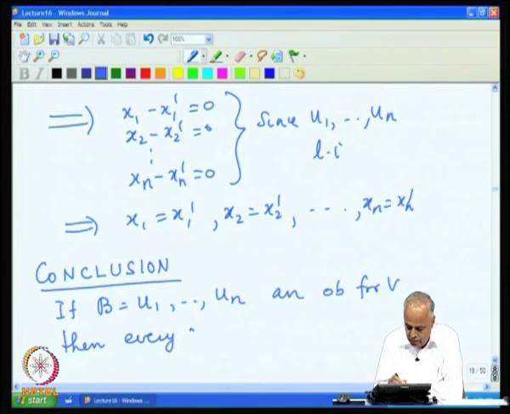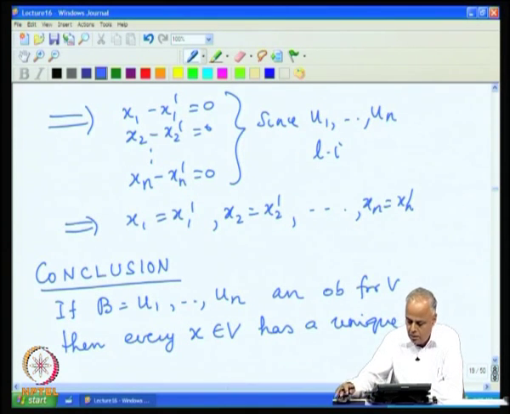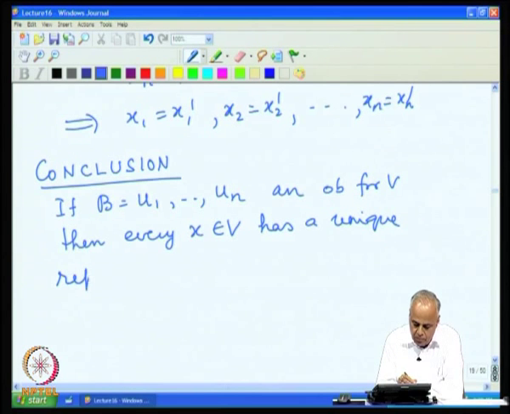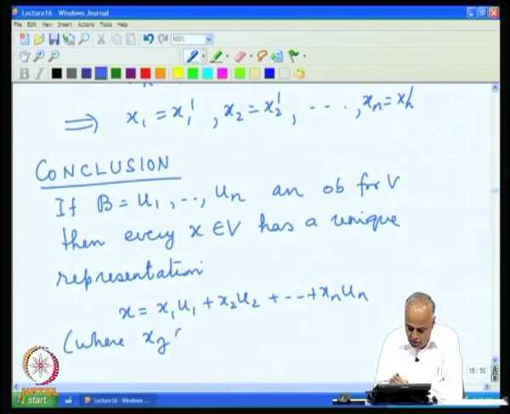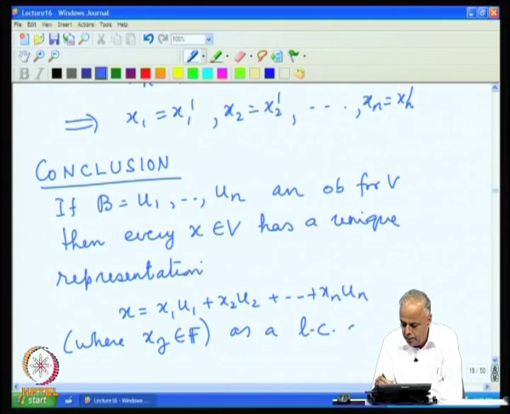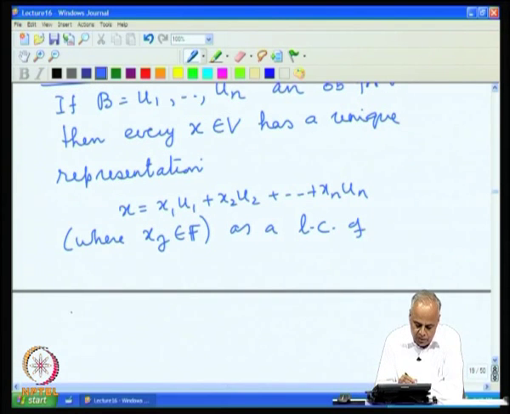every x in V has a unique representation x equal to x1 u1 plus x2 u2 plus ... plus xn un, where the xj's are all in F, as a linear combination of the basis vectors.